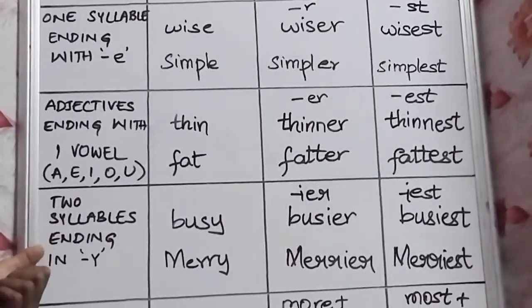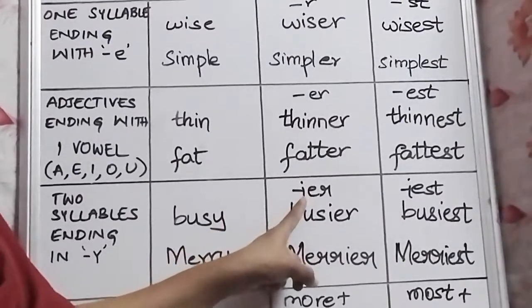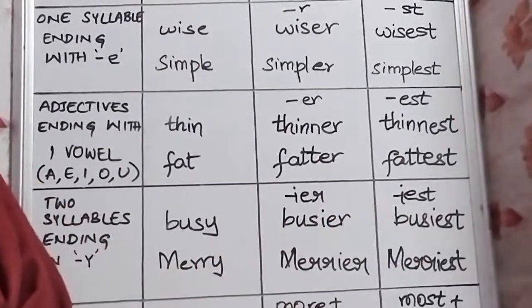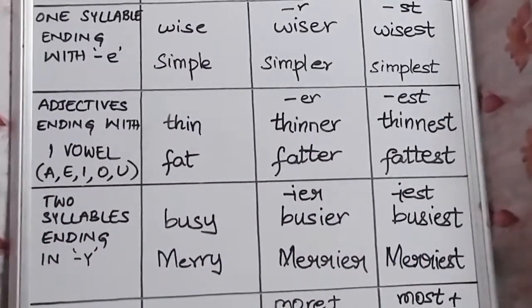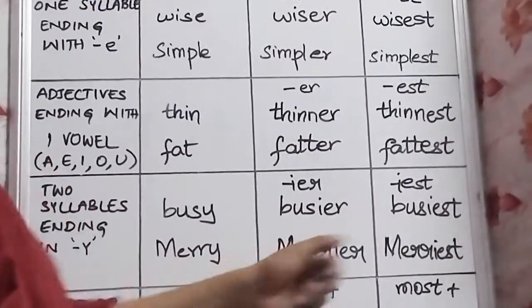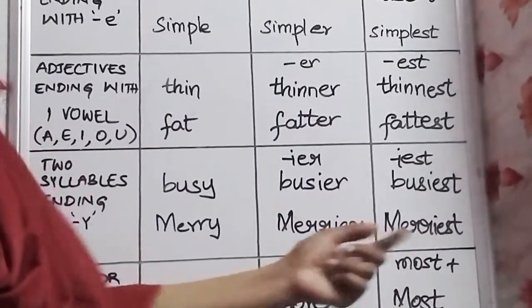Then two syllables ending in Y. This is going to be changed into IER in comparative, and in superlative IEST. Busy is changed to busier, busiest. Merry is changed to merrier, merriest.